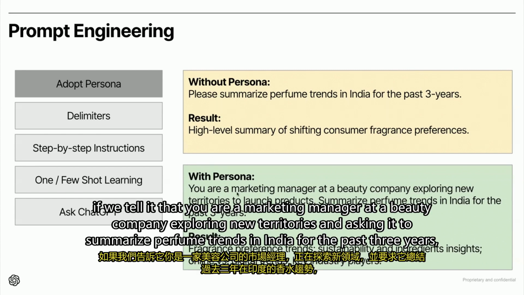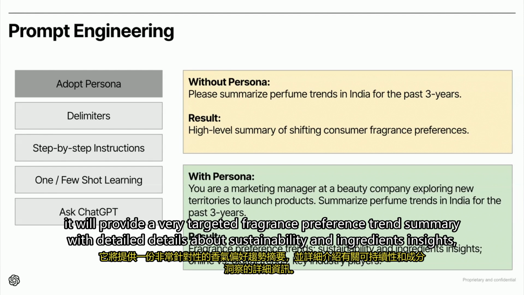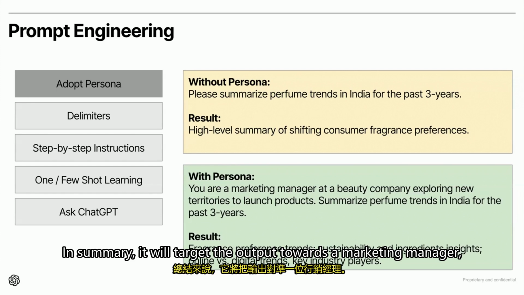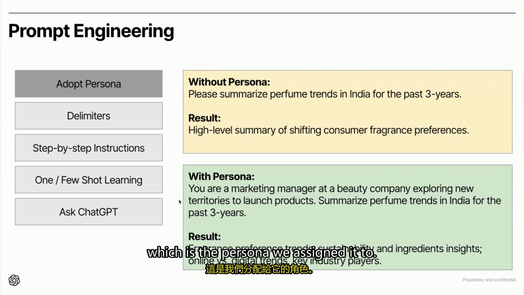However, if we tell it that you are a marketing manager at a beauty company exploring new territories and ask it to summarize perfume trends in India for the past 3 years, it will provide a very targeted fragrance preference trend summary with details about sustainability and ingredients insights, online versus digital trends, key industry players. In summary, it will target the output towards a marketing manager, which is the persona we assigned it.